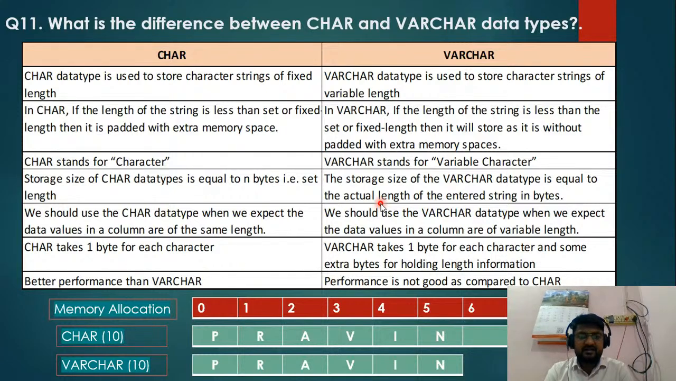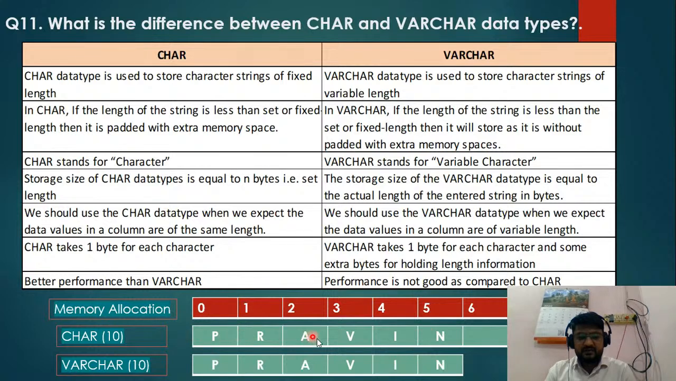You can also tell the difference like this: char takes 1 byte for each character, whereas varchar takes 1 byte for each character plus some extra bytes for holding the length information. Below you can check this picture. This is memory allocation, which starts from the 0th position. For example, we declare the char data type with length 10, and I am inserting the string Praveen.